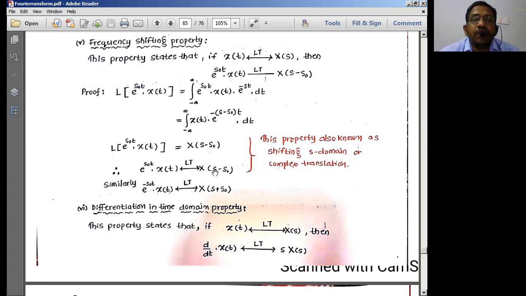So if it is X of omega minus omega naught, we are considering only the j omega part, the frequency component, not the sigma part, in the case of the Fourier transforms. So the same thing I can write here as e power j omega naught t into x of t. That's the form we have in the case of the Fourier transforms, which means both of them are going to be exactly the same. If you know one, you can easily get the other Fourier transform.